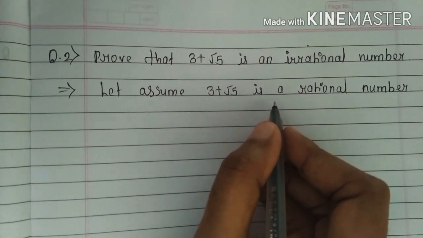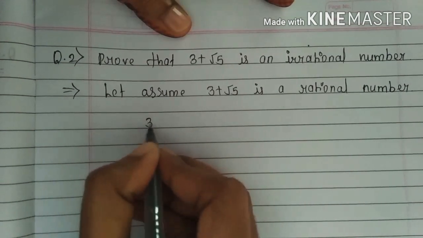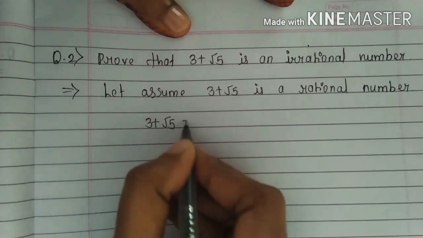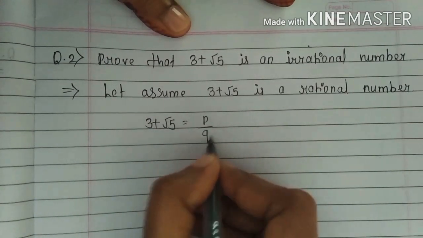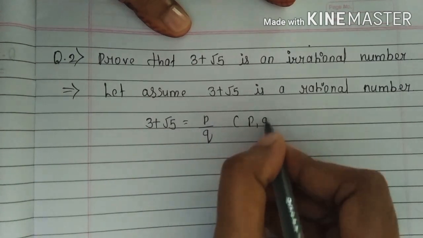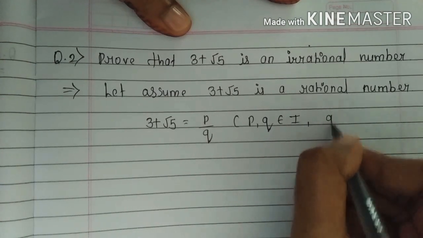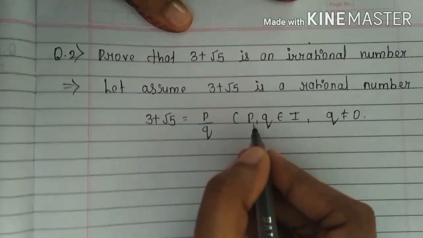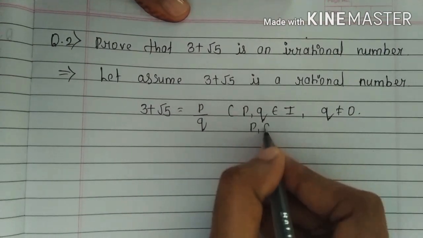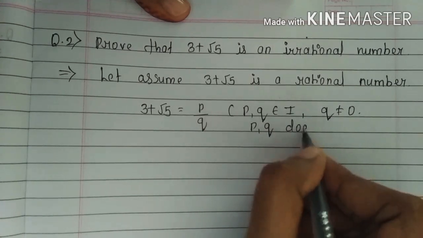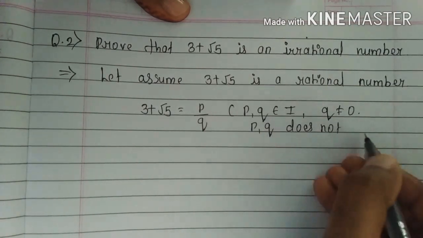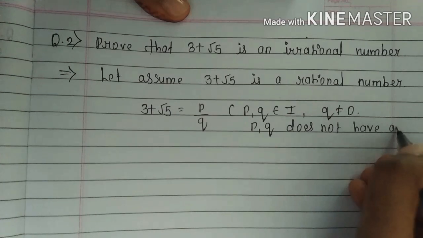Numbers which are in the form of P upon Q. That means 3 plus root 5 is equal to P upon Q, where P and Q belong to integers, where Q is not equal to 0, and P and Q don't have any common factor.